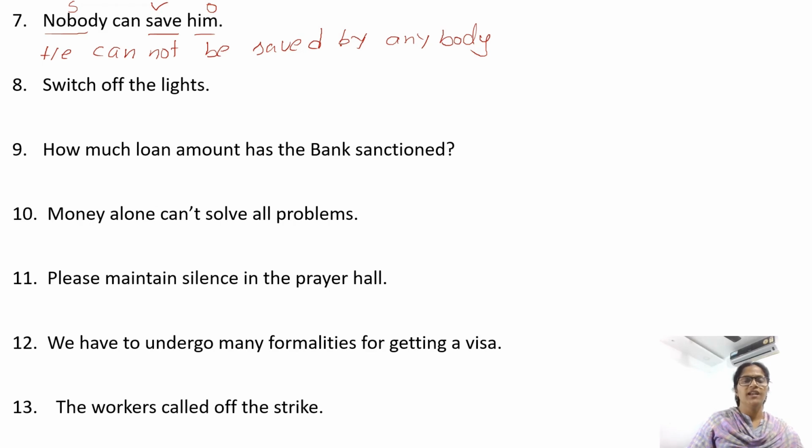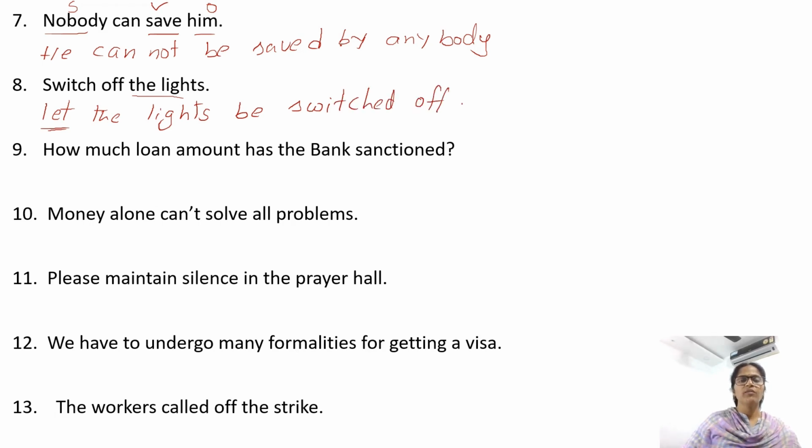Switch off the lights. The sentence is imperative and it's an order. So for imperative sentences we use either let or should. So use let. What is the object? The lights. Let the lights. With let we use be. Let the lights be switched off, V3 form of switch.